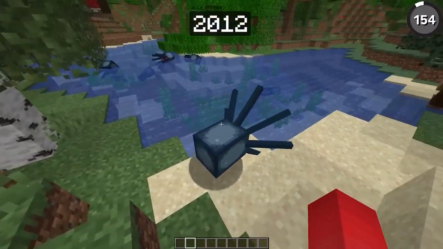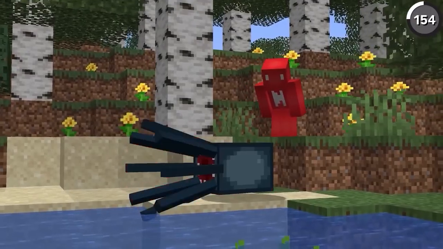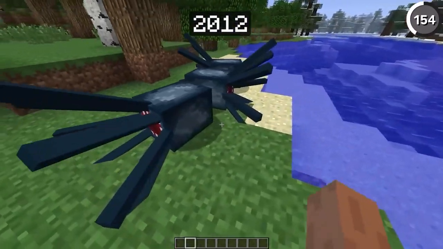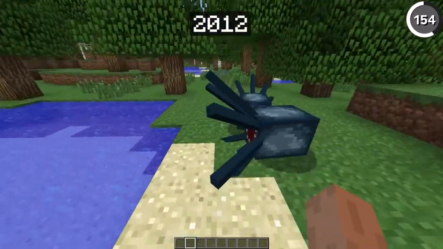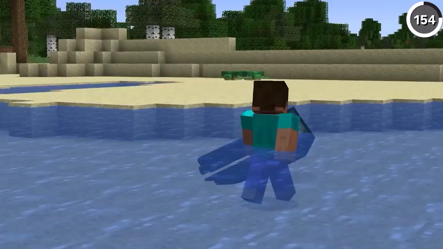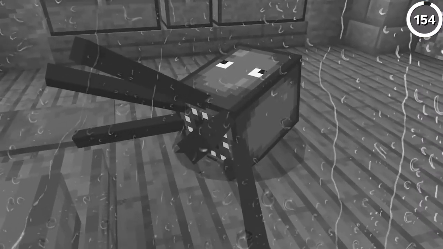Did you know that the squids used to be stronger? Well, sure enough, if you would get one beached on land, in the past, they wouldn't suffocate, and in fact, they weren't given the ability to do so until the 1.4.4 release, proving that even in the past, Mojang barely cared about this pointless mob.